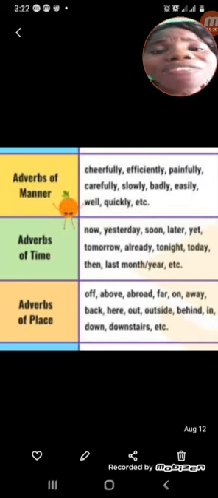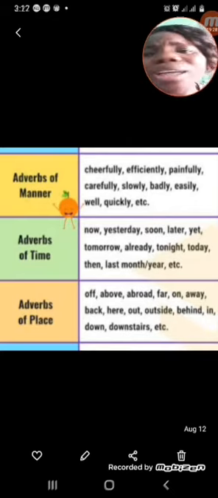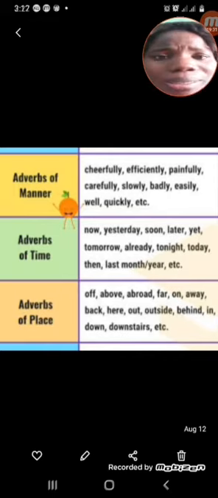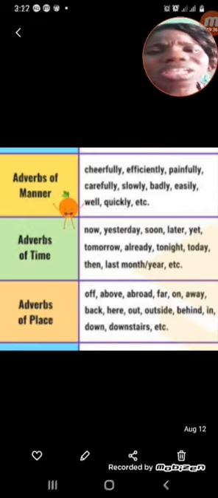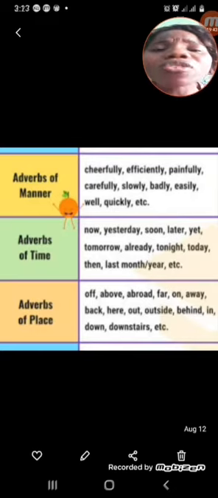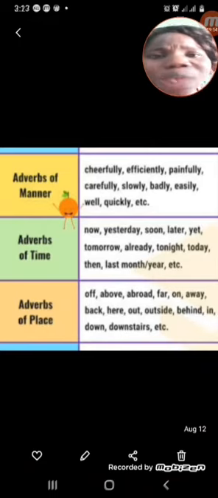And when talking about adverbs of time, we answer the question when. When is it happening? When did it happen? Or when will it happen? Do you understand now? Adverbs of time answer the question when. So when I ask you to underline adverbs in sentences, you should be looking for when. If I say underline adverbs of time, you will look for when did it happen. So that is what you will underline.